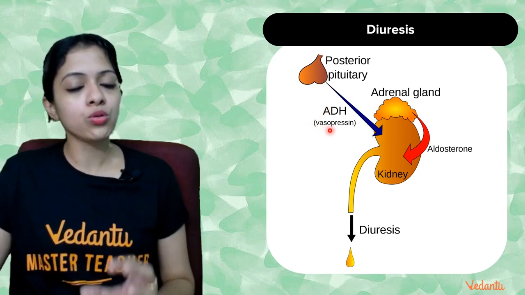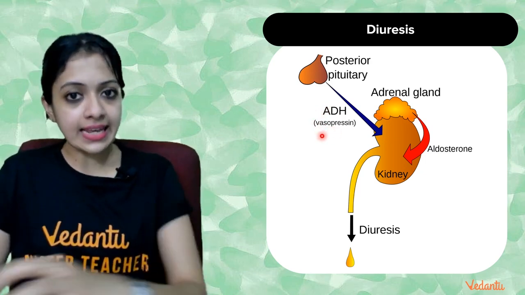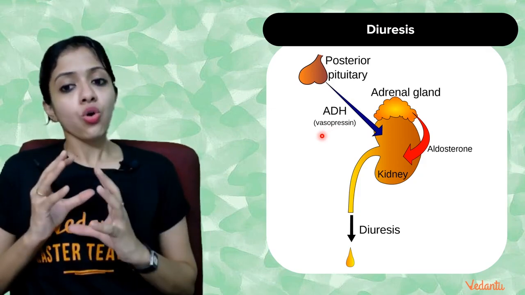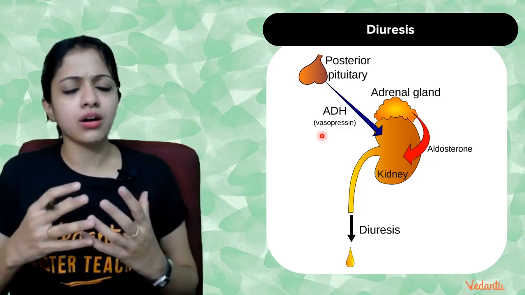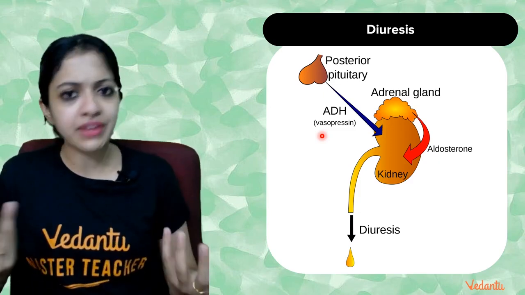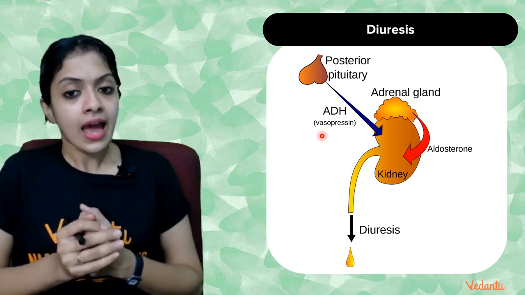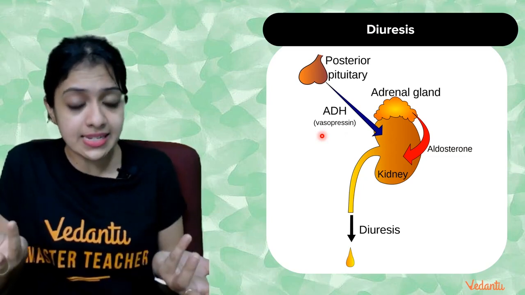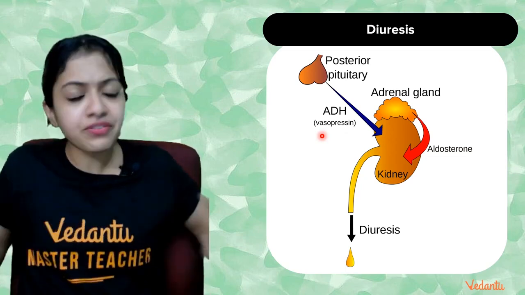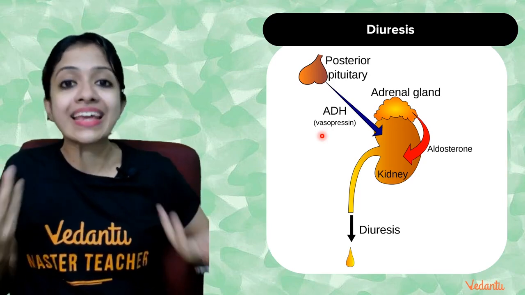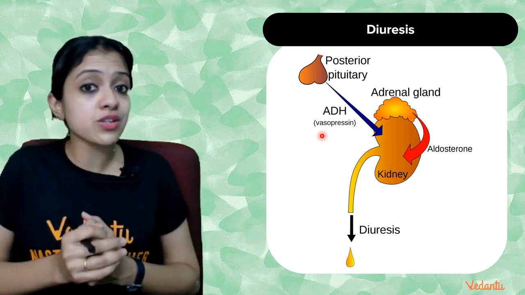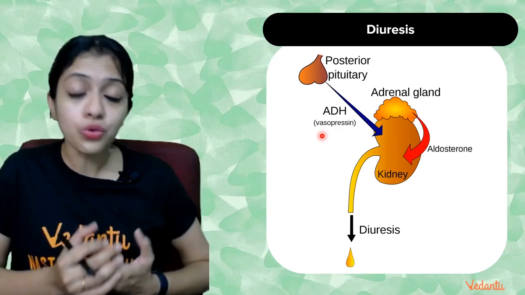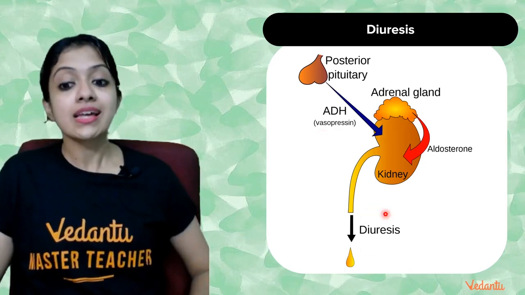This is a hormone which stimulates the kidneys to reabsorb water into the body. So in a person with a brain injury or some other posterior pituitary-related illness, it can get affected. Sufficient ADH may not be secreted, which means sufficient reabsorption of water is not happening. That means large amounts of dilute urine can get released. Such a condition, wherein excessively dilute urine is released by the body, is called diuresis.